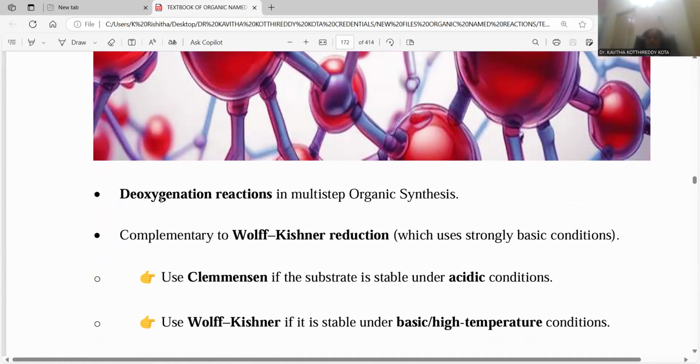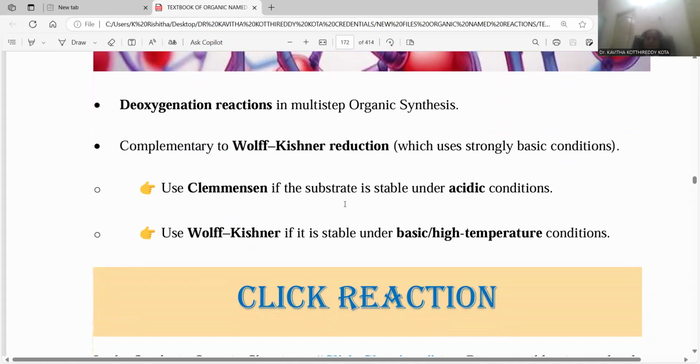Deoxygenation reaction is possible. So a ketone being converted into an alkane, this is the reaction. You can call it deoxygenation, removal of oxygen during the reduction process. Wolff-Kishner reduction also has the same kind of process. The starting material remains the same, the product remains the same, but the reagent you are applying will be different in the case of Wolff-Kishner reduction. Clemmensen reduction is suitable if the substrate is stable under acidic conditions, so Clemmensen reduction will be sufficient to carry it through. Wolff-Kishner reduction is used under basic and higher temperature conditions.